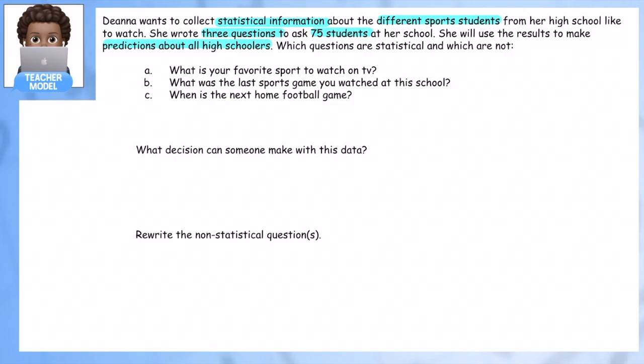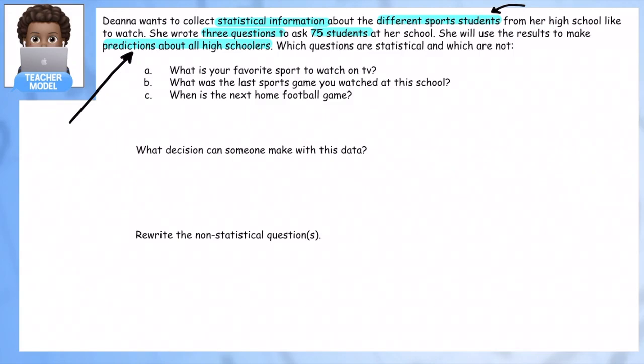So there are lots of things to think about here when we're talking about good statistical questions. The first thing is, what are we using this data for? And we have our answer here. She's using it to make predictions about all high schoolers, so she wants to learn about all high schoolers and the different sports students from her high school like to watch. So she wants to get information about that.